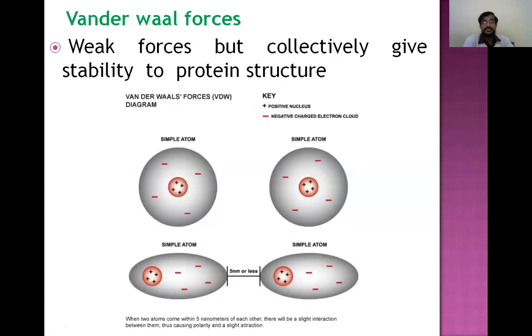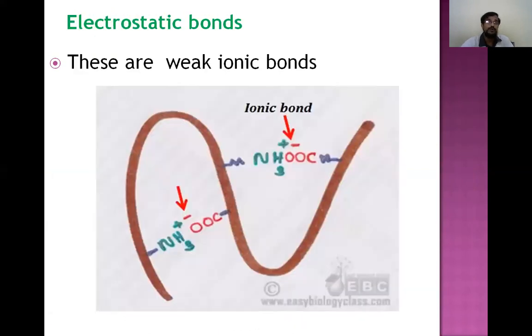Van der Waals forces. Okay, these are weak forces which stabilize the secondary structure. These are due to dipolar moments. And electrostatic bonds. These are weak bonds. We know these are formed between the positive and negative charges of different groups of the amino acids.